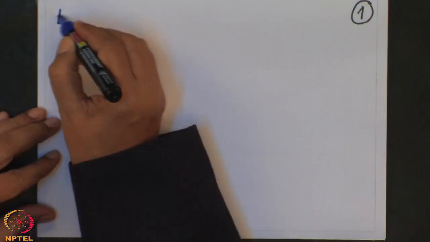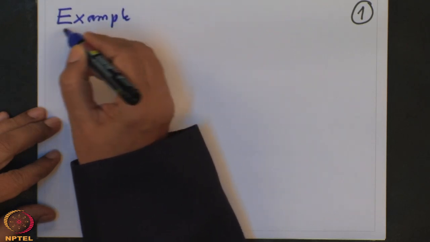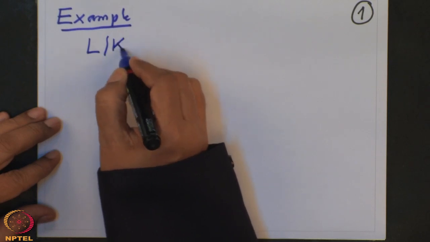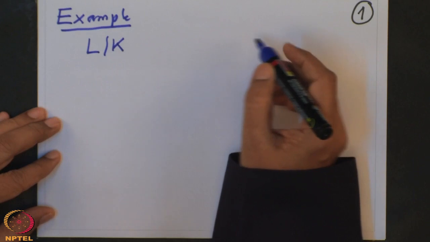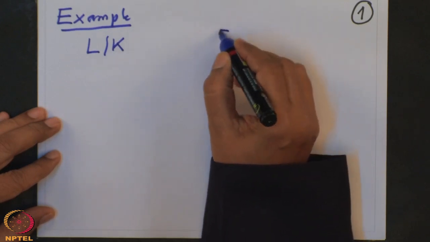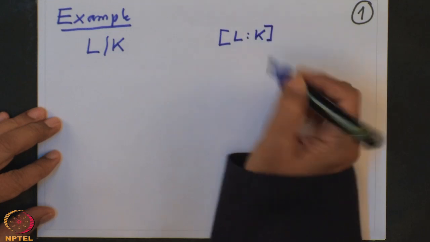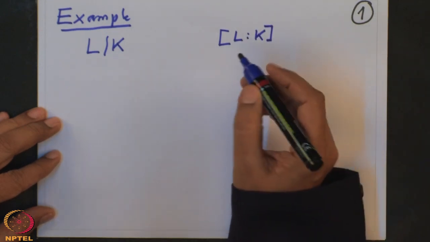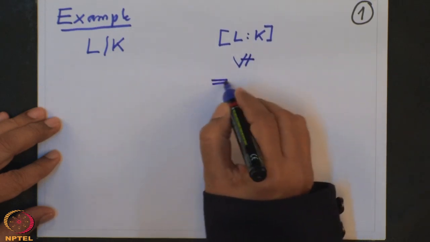So, example: L over K such that the degree should be strictly bigger than the cardinality of the Galois group.